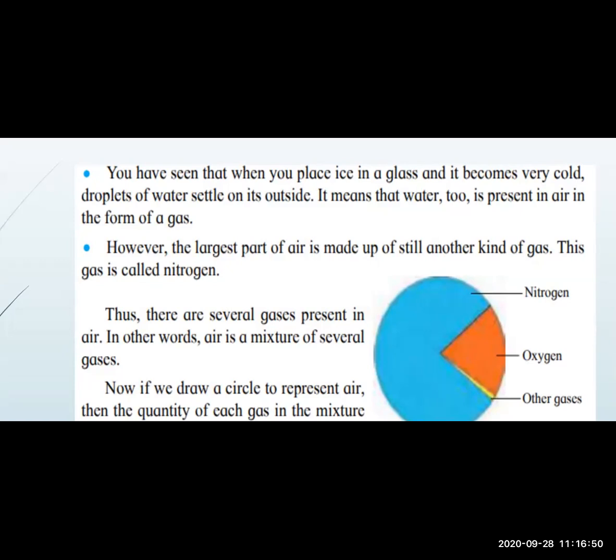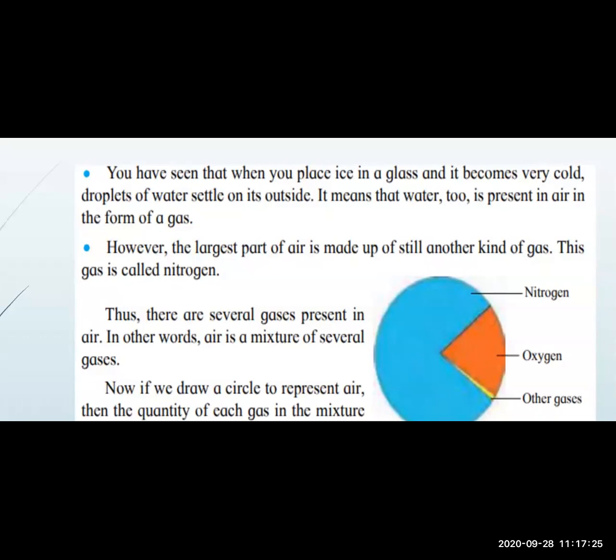However, the largest part of air is made up of still another kind of gas. This gas is called nitrogen. I told you about the oxygen. कार्बन डाइऑक्साइड जो प्लांट छोड़ते हैं बाहर उसको क्या बोलते हैं? It's carbon dioxide. What we inhale is oxygen. What we exhale, means बाहर छोड़ते हैं, is called carbon dioxide gas. What we inhale, means अंदर क्या लेते हैं? It's oxygen gas. Okay. Then another one is nitrogen.